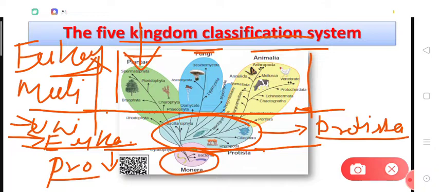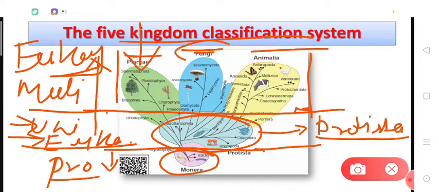So we can say that kingdom Plantae has three features: they are multicellular, they are eukaryotic, and they show autotrophic mode of nutrition. And you know that autotrophic mode of nutrition means the organism produces its own food inside its own body, inside its own cells. So plants which are green and have autotrophic mode of nutrition were given the kingdom Plantae.